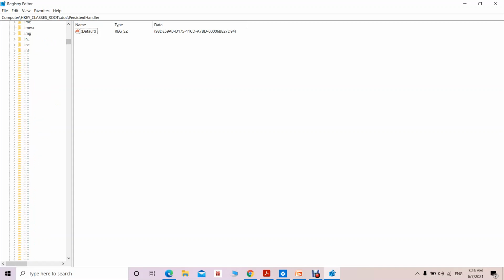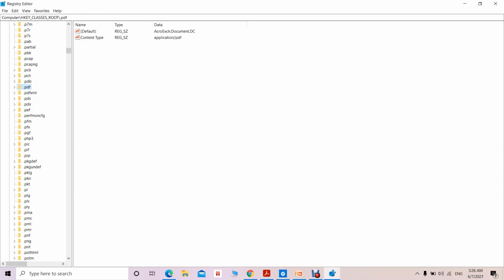Another kind of file that we know is a PDF file. Certainly we know that for opening the PDF file we require the Acrobat reader. So let's say here we have this PDF. If you expand this, we have so many subkeys under the PDF registry key. If you click on this open with list, it will get expanded, and we'll see AcroRd32.exe. That means in order to open a PDF file, we require the AcroRd32.exe program.